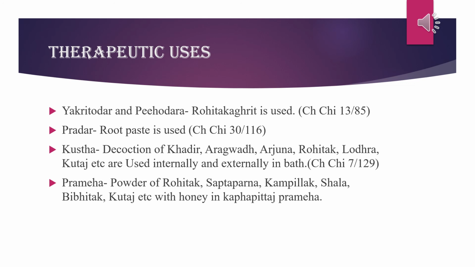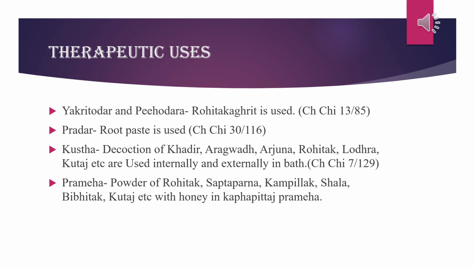And Rohitaka Ghrit is used for hepatomegaly and splenomegaly. We can get the reference in Charak Chikitsasthan 13th chapter, 85 shlok.